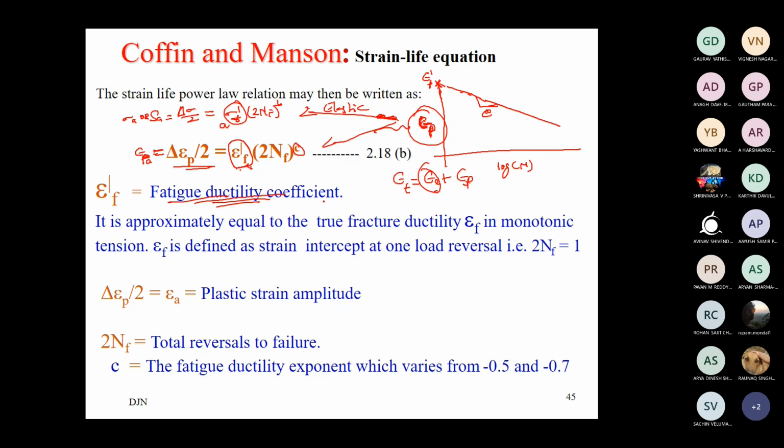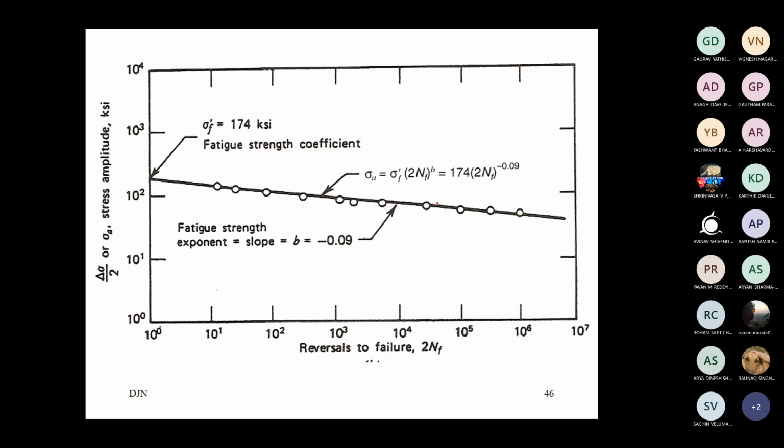the Coffin-Manson equation. So just to rearrange the Basquin equation in terms of strain to get the elastic part of the strain, the elastic part's influence on the life. This is the curve which we have shown in the last class: fatigue SN diagram for some material. Here the B value is mentioned as 0.09, that is the slope of the curve, and ultimate strength 174 KSI.